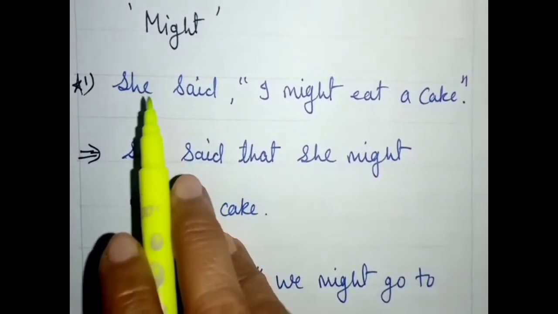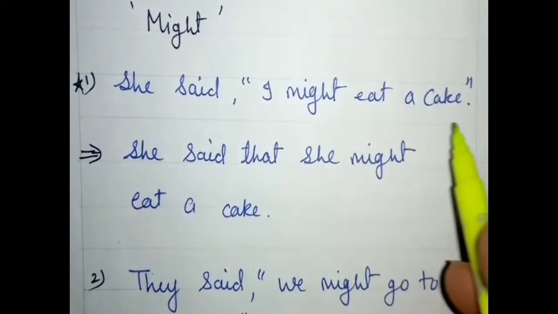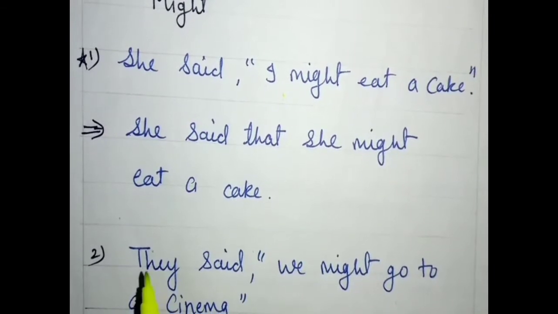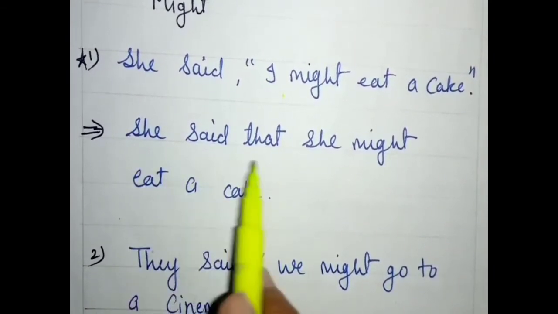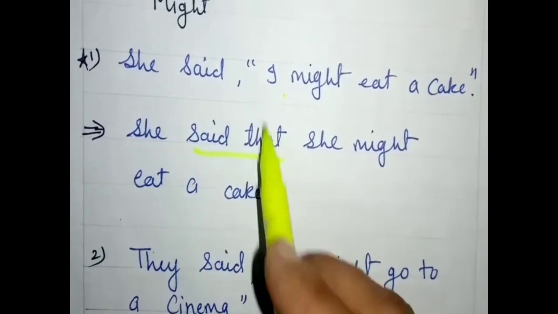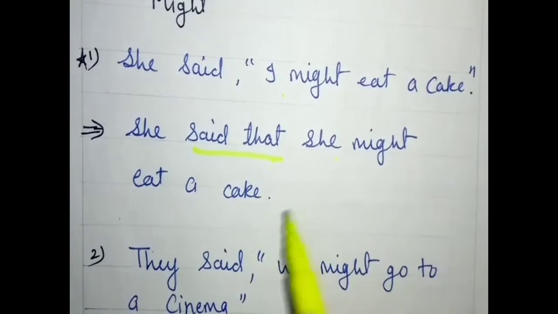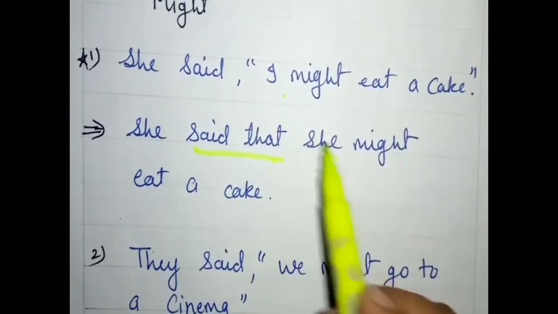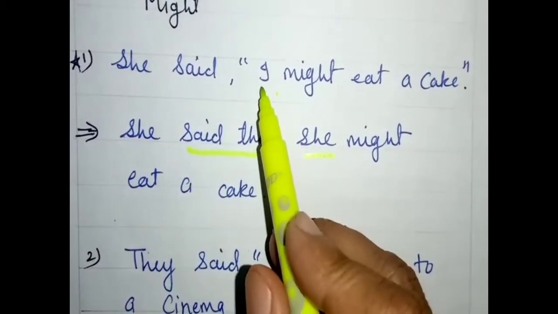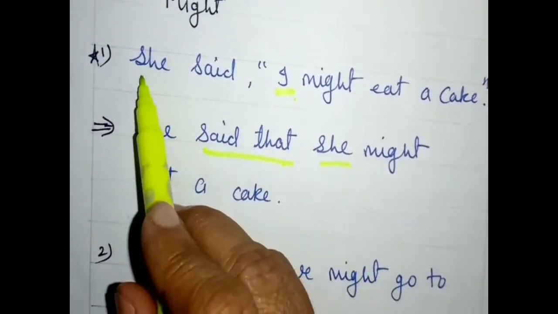See the examples with might. She said, "I might eat a cake." So when we change it, it will change into she said that, comma and inverted comma will be removed, in place of it we will add that. She said that she might eat a cake. We will apply she in place of the pronoun I, first person I, according to the subject.